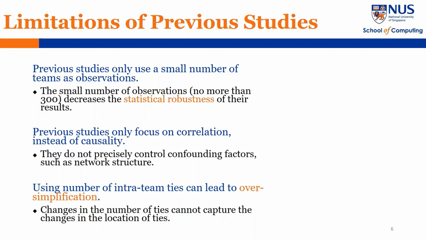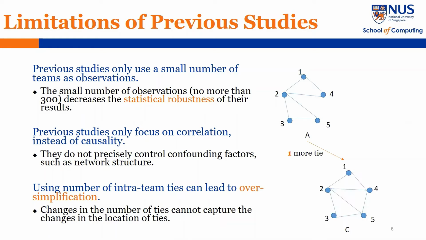Firstly, they only use a small number of teams. Their findings may lack statistical robustness. Secondly, previous studies do not control the effect of network structures. For example, both the new tie and the disappearance of the structural holes can be the reason for the difference in team performance between network A and C.